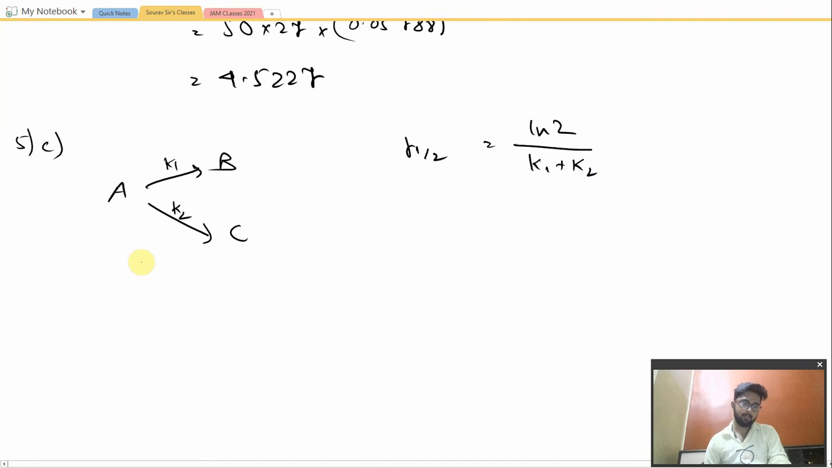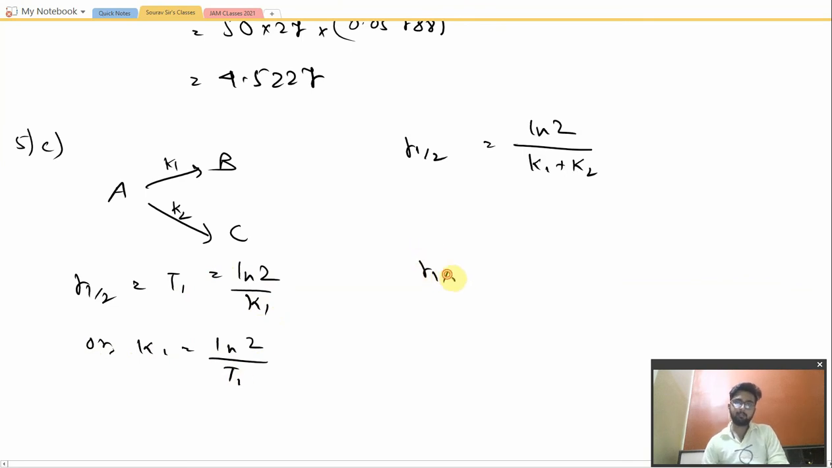So for the reaction where A converts to B with the rate K1, T half is equal to T1. Let us write that as T1 is equal to ln2 divided by K1, as we all know for a first order reaction, or K1 is equal to ln2 divided by T1. For the next reaction, T half is T2, equal to ln2 by K2, or we may write K2 is equal to ln2 divided by T2.